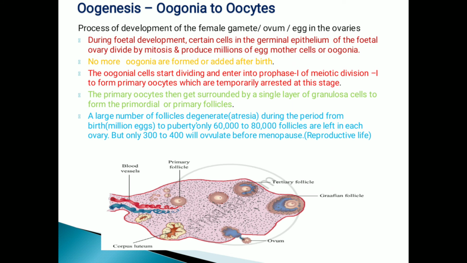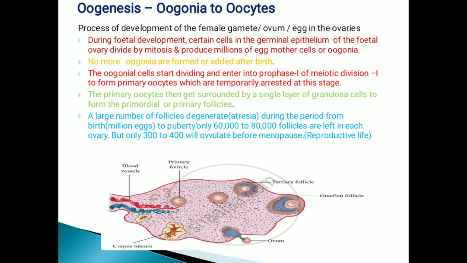Oogenesis, oogonia to oocyte formation, is the process of development of the female gamete, or ovum or egg cell. During fetal development, certain cells in the germinal epithelium of the fetal ovary divide by mitosis and produce millions of egg mother cells or oogonia. No more oogonia are formed or added after birth.